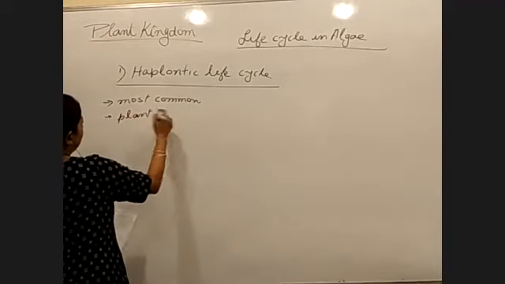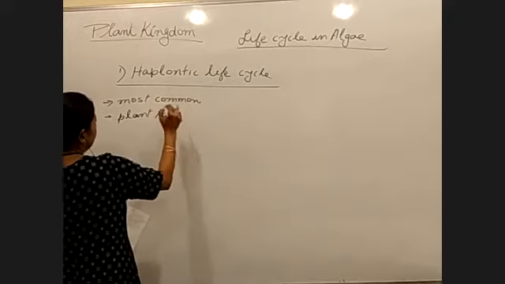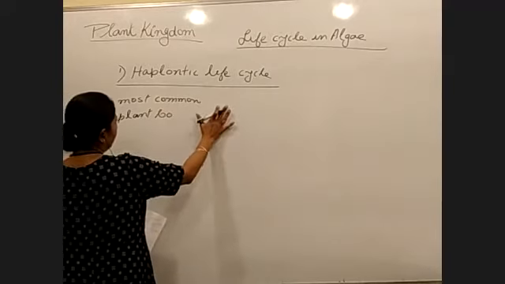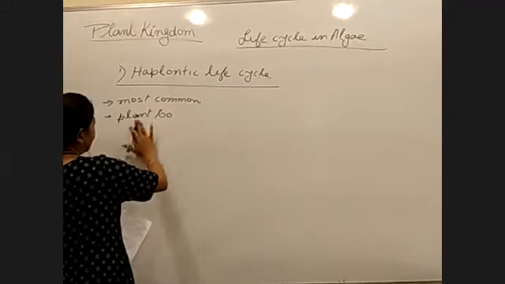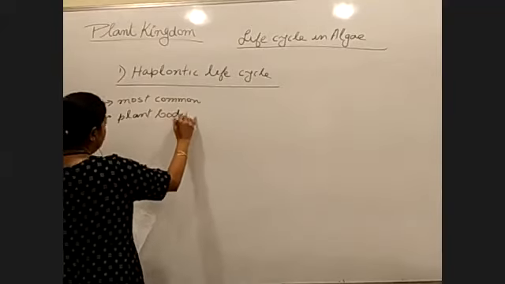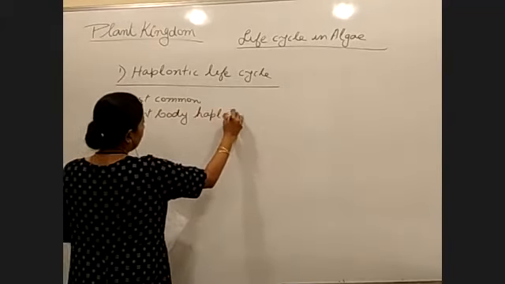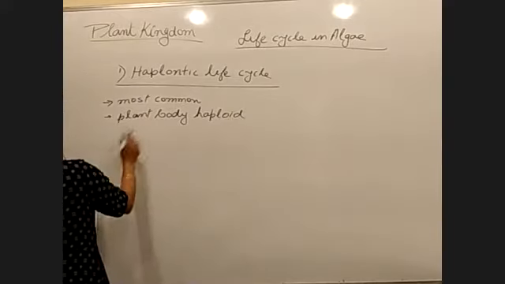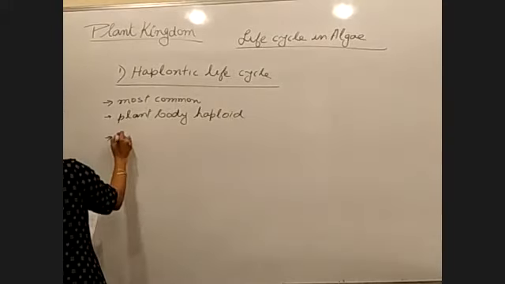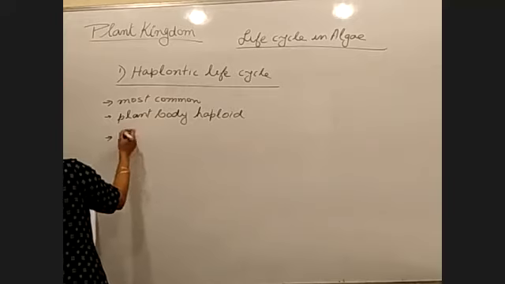Some of the points we have already discussed. If an organism undergoes a haplontic life cycle, then the plant body will be haploid. Haplontic life cycle is also called this. I am writing the points.